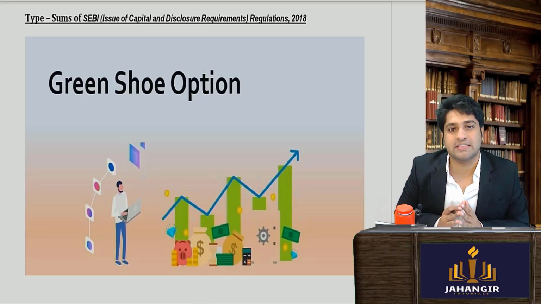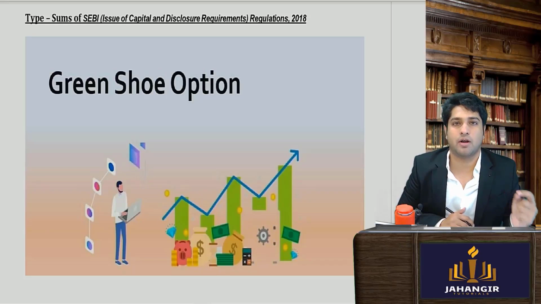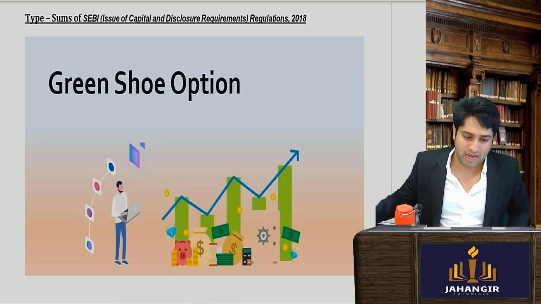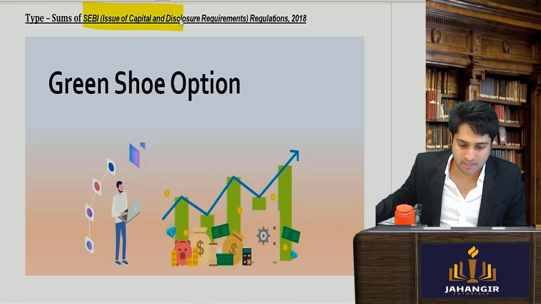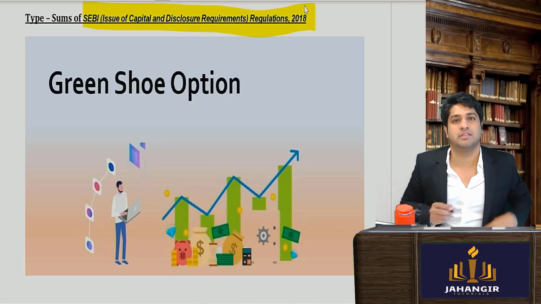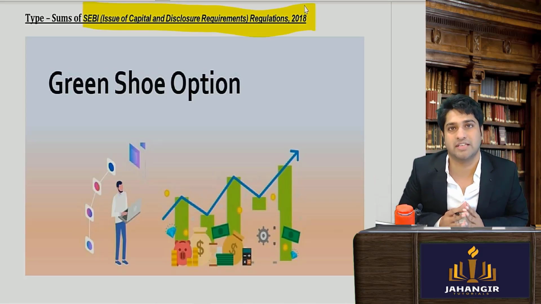Hi. Now we'll be starting with a very important type of sum which is related to your SEBI ICDR regulations 2018. Now this has been regularly asked in your CS executive and is also in your CS professional level.